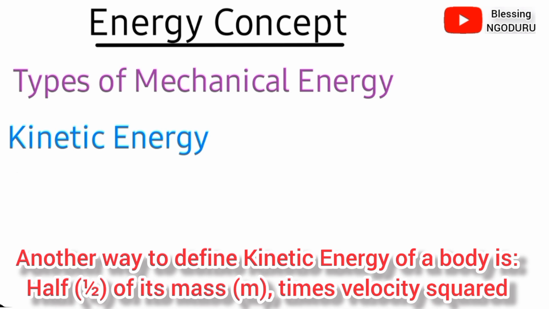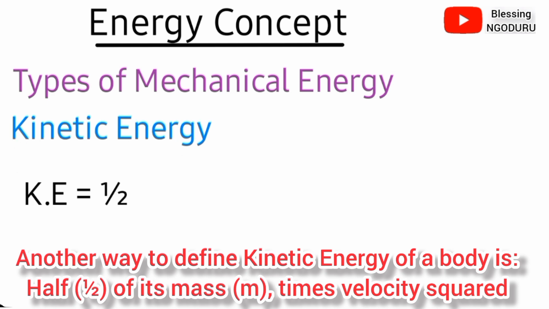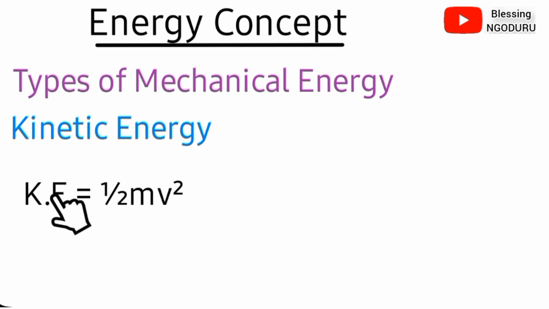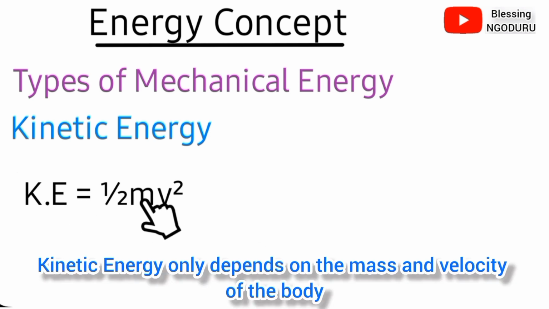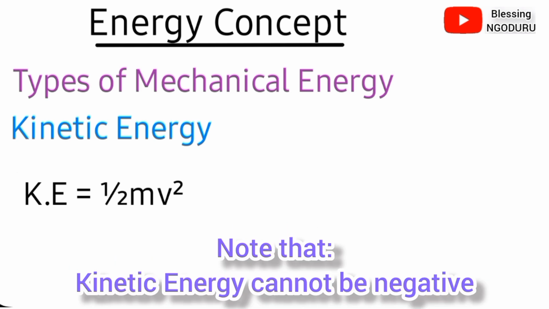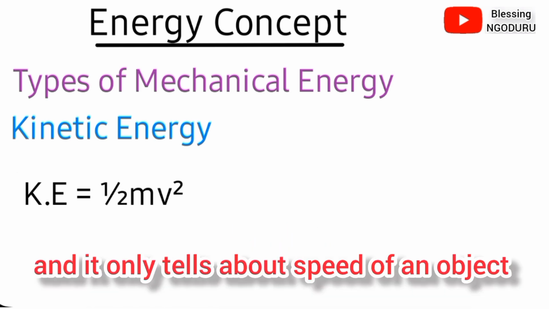Another way to define the kinetic energy of a body is half of its mass times velocity squared, or 1/2 the product of the mass of the body and the square of its speed. This means that kinetic energy KE only depends on the mass and velocity of the body. Please note, the more massive the object and the faster it is moving, the more kinetic energy it possesses. Also note that kinetic energy cannot be negative, and it only tells about the speed of an object.